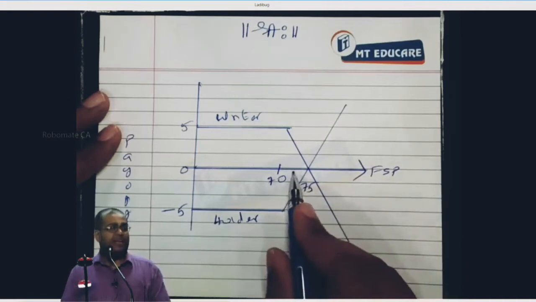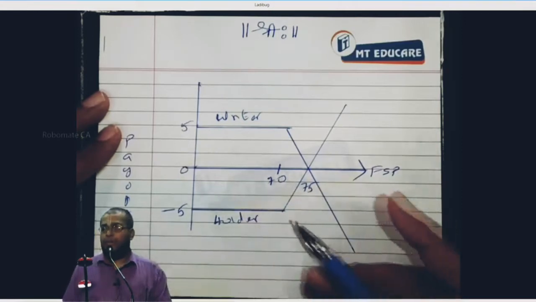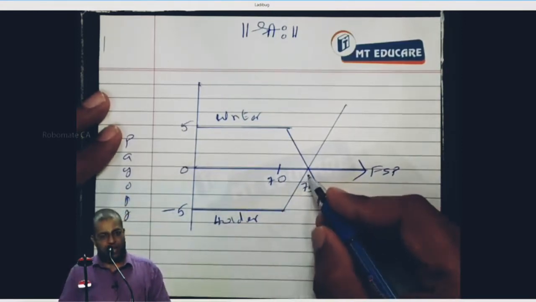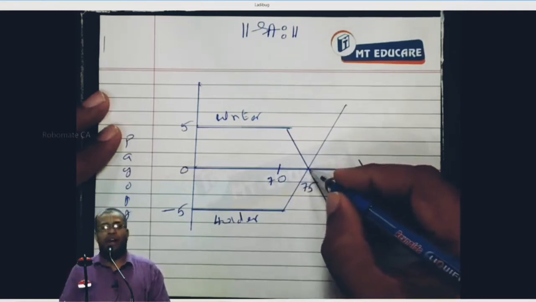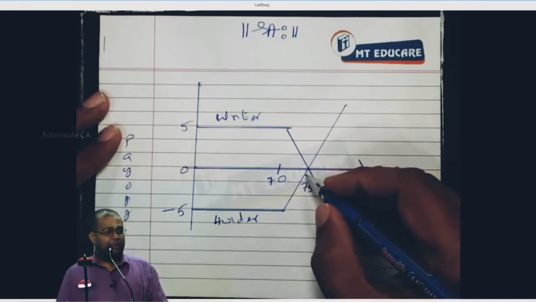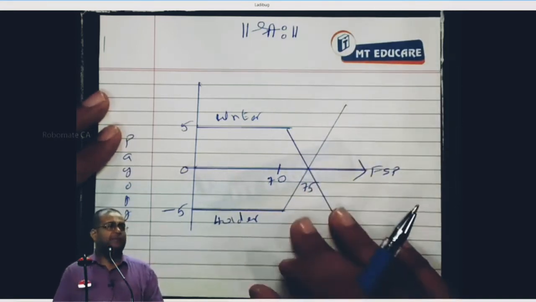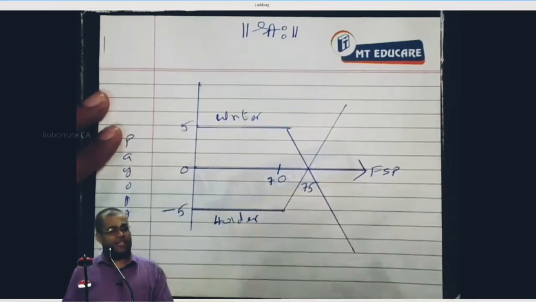Below 70 the entire premium is lost, and slowly the premium is recovered after 70. Suppose at 71 the call value is 1; out of 5 rupees, 1 rupee of premium is recovered and the loss becomes 4. Then the loss becomes 3, 2, 1, and becomes 0 at 75, because 5 rupees of value recovered the full premium. Beyond that, he will be earning profit, the positive payoff. Respond yes or no, is this clear for the payoff of the holder of a call option?